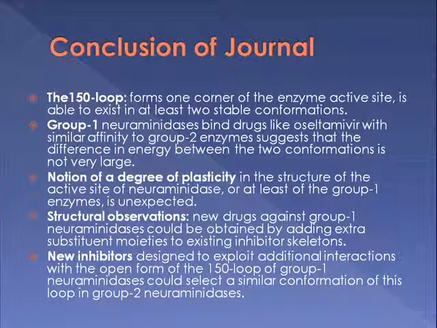But considering their similarities in sequence, it would not now be surprising if the 150 loop of group 2 neuraminidases was found to also possess a degree of flexibility. And lastly, the structural observations of the study found out that new drugs against group 1 neuraminidases could be obtained by adding extra substituent moieties to existing inhibitor skeletons. In any case, it may well be possible that new inhibitors designed to exploit additional interactions with the open form of the 150 loop of group 1 neuraminidases could select a similar conformation of this loop in group 2 neuraminidases.